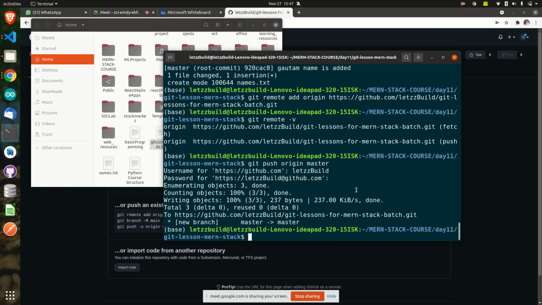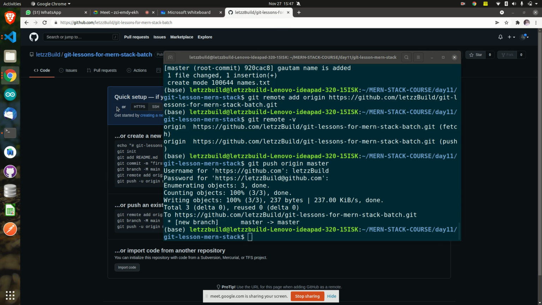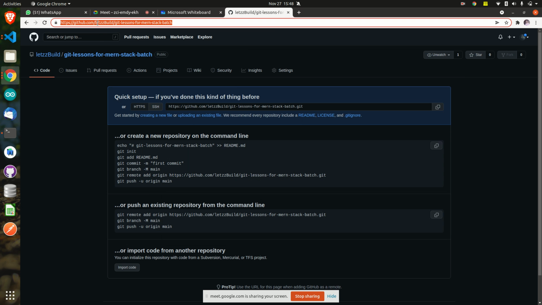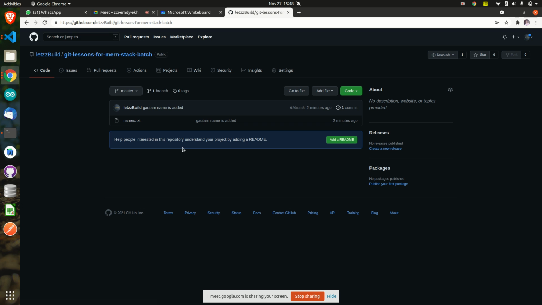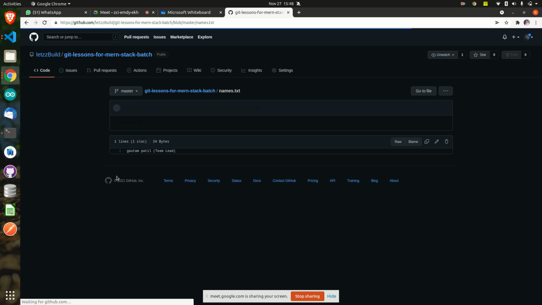Perfect. So it's uploaded, right? See here, it has been uploaded. Cross verify. Let me go here. Yesterday we did all these things, and I did the same thing again one time. Yes, names.txt is there. Let's open it and check. My name should be there. Here, Gautam Patil. Whatever I have written there, everything has come.